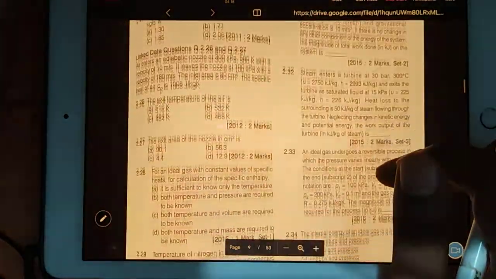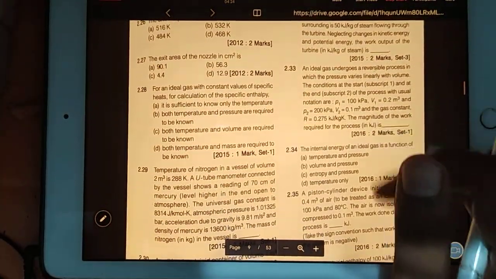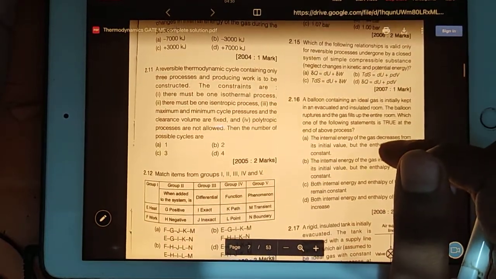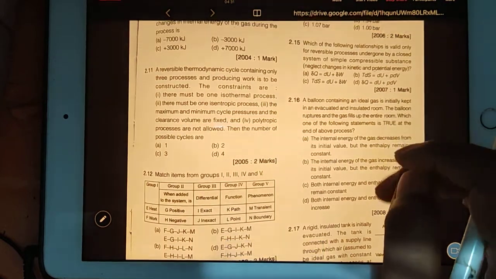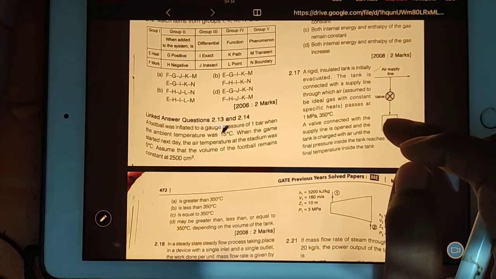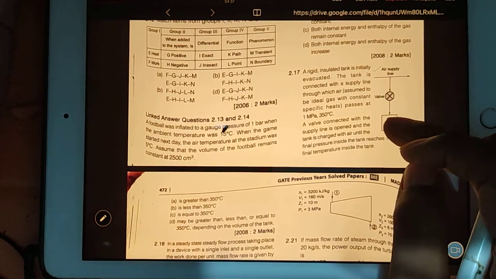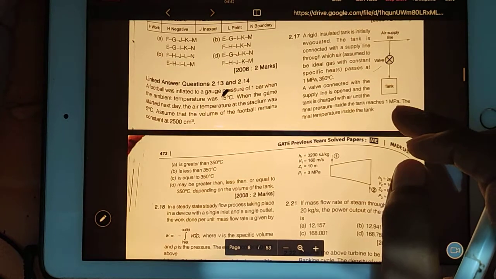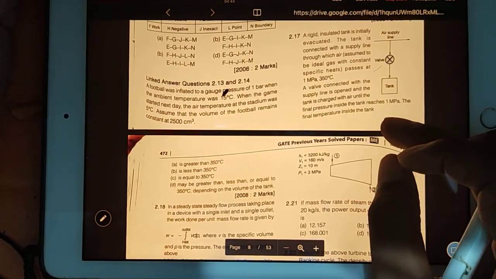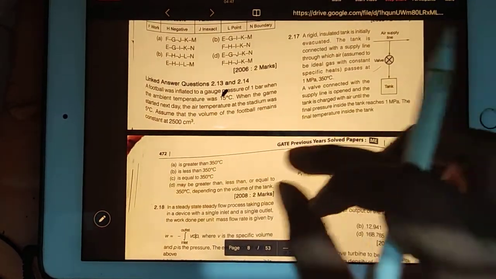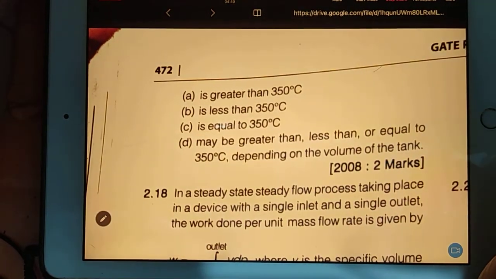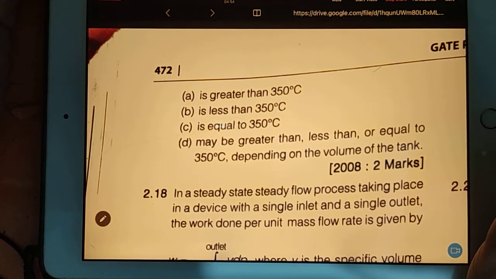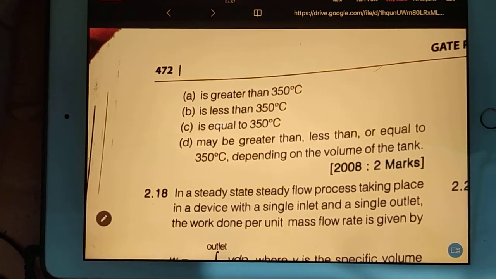How much you got? Yeah, subtract 273. Very good. Option is correct, but you see the option they have given. Check out the option here. Your answer is coming greater than 350, right? So your option A is correct.